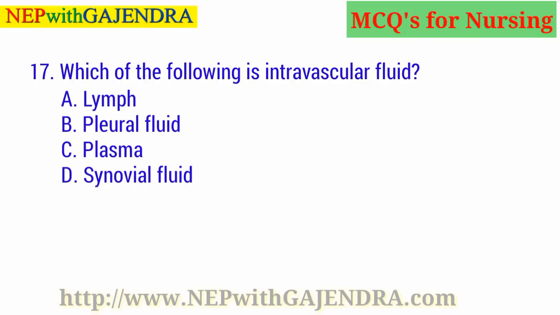Which of the following is intravascular fluid? A. Lymph. B. Pleural fluid. C. Plasma. D. Synovial fluid. Guess the right answer. Right answer is C. Plasma.